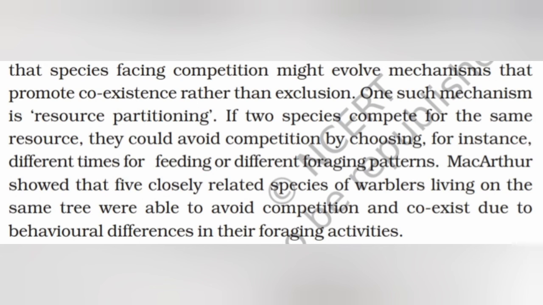Very true. By behavioral differences or by changing the grazing times or feeding times, they can avoid the competition. And if they are able to avoid it, exclusion is not required.